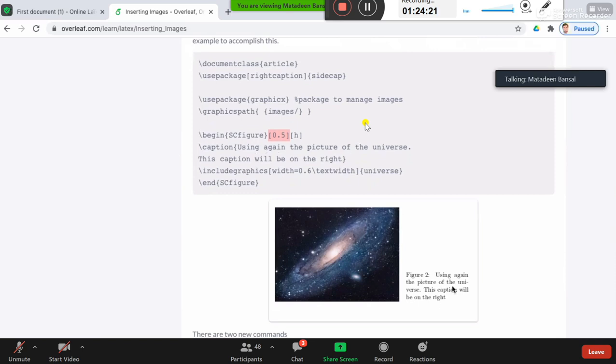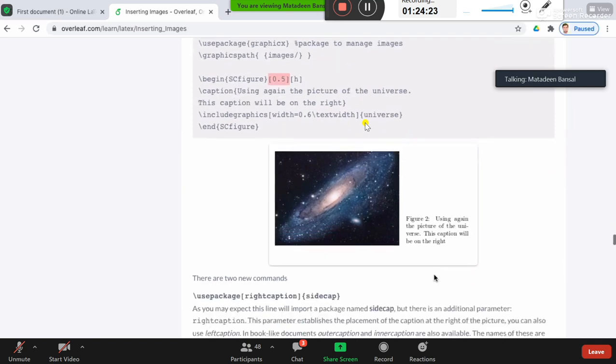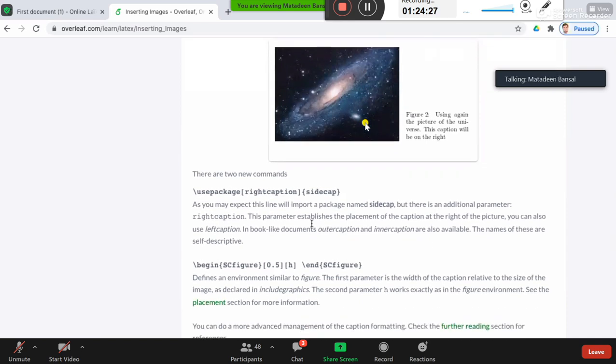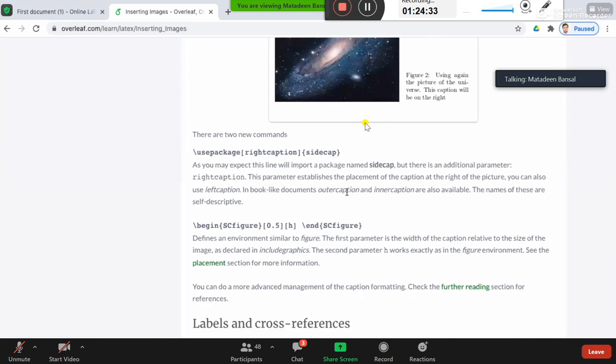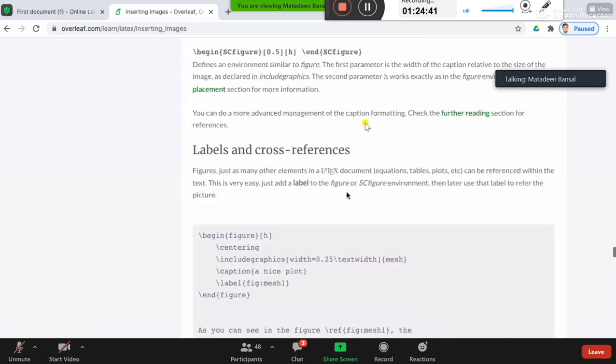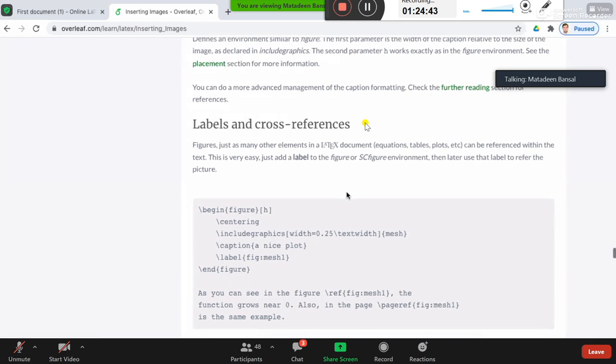So here the caption is on the right. Similarly, you can have the caption on the left as well. But for this, you need a side package, the sidecap package. Generally, this is not used because most of the journal papers or conference papers prefer the bottom captioning. All right. So this is about captioning, and then about referencing.